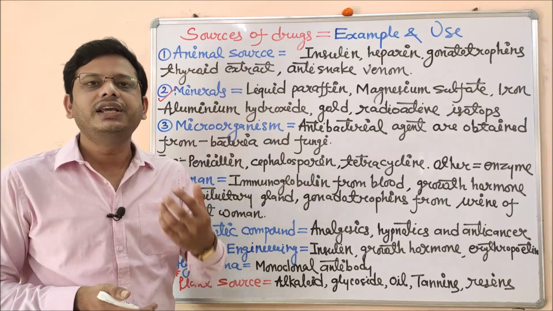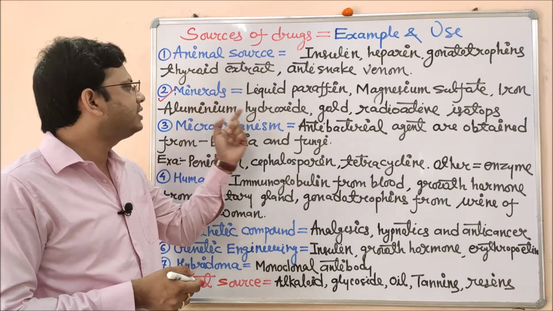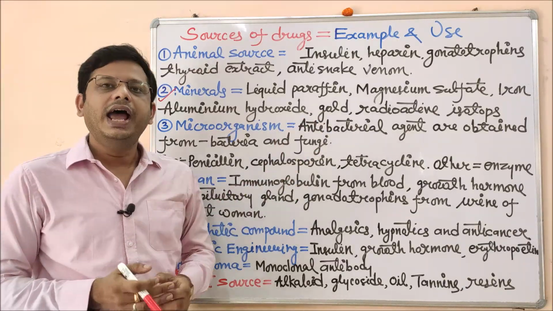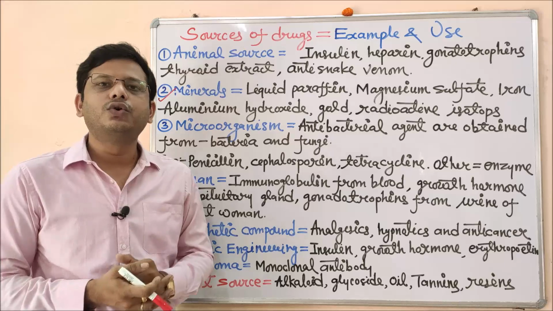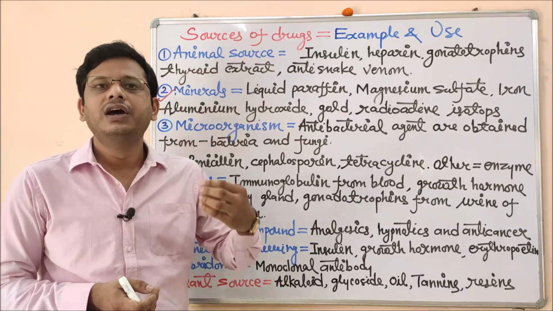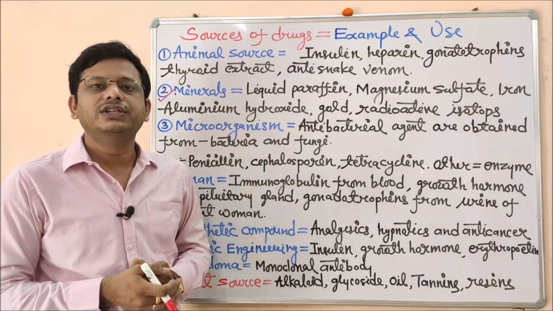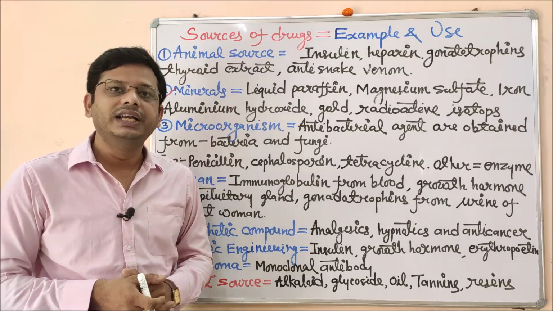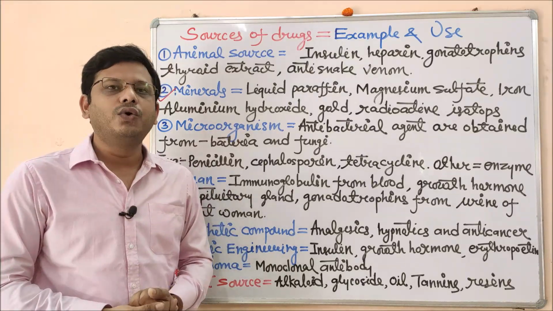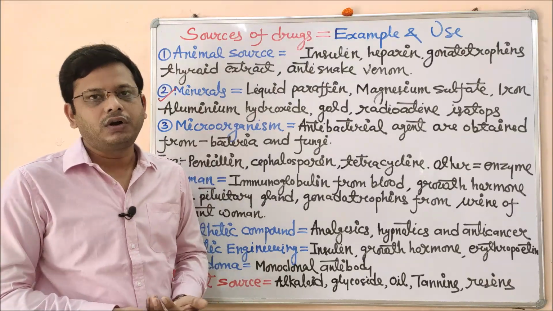Chemically it is a base, and aluminium hydroxide is obtained from a mineral source. Next one is gold. Gold has many different properties, either in as-such form or in bhasma form. It is used to increase immunity and provide your body with protection. Gold is obviously obtained from the earthy or mineral source.